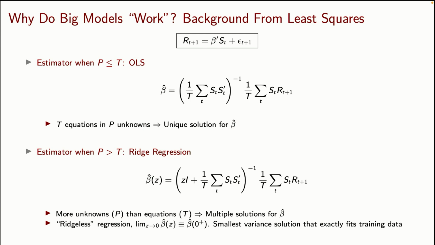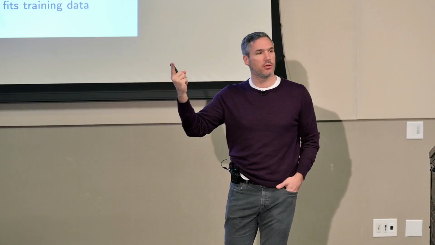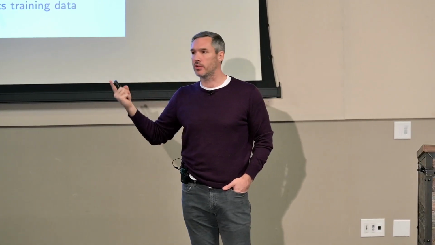All right, so we have our least squares estimator. A good way to think about the least squares estimator, for understanding the intuition here, is to think about it in its system of equations form. Each observation is an equation, right? The parameters are the unknowns. When we're in the traditional environment, P less than T, there's a unique solution. And that unique solution imperfectly fits the data, right?